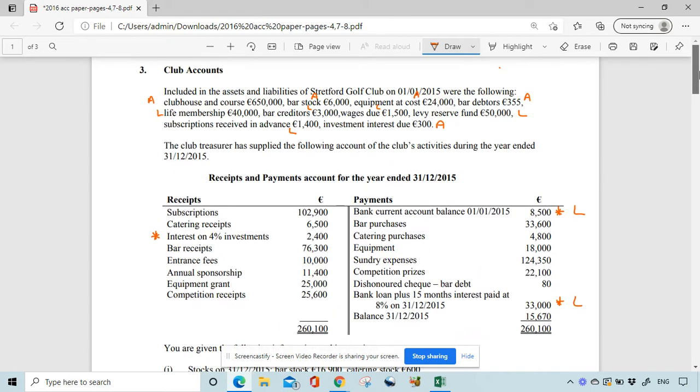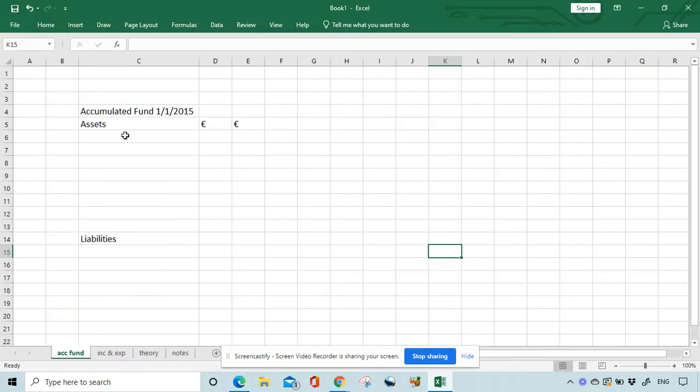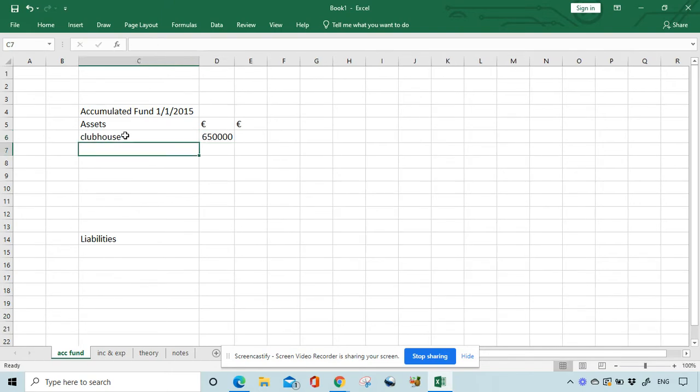So I'll put all the stuff in that is easy to put in first of all from up the top. So the assets are Clubhouse, 650,000, bar stock, actually we'll do it in order. So yeah, bar stock, 6,000.